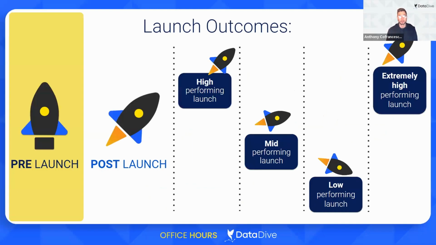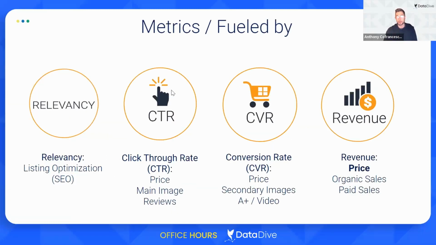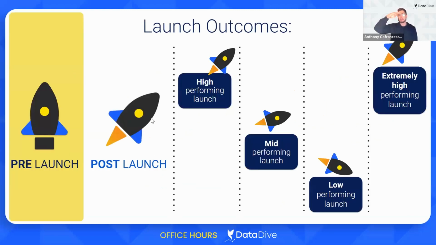your paid sales. So when you launch a product, how quickly your rocket ascends or descends is going to come down to these three metrics. How are you performing relative to the average for the niche for click-through rate, conversion rate, and revenue? What I would think about with SEO, your relevancy, how your listing is written, is the maximum height that the rocket is able to reach.